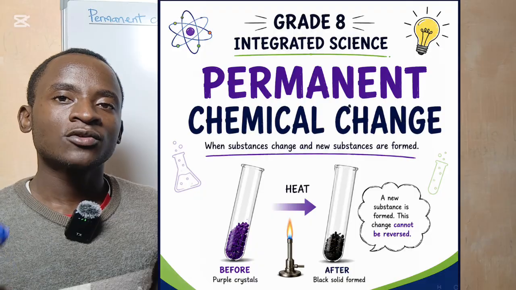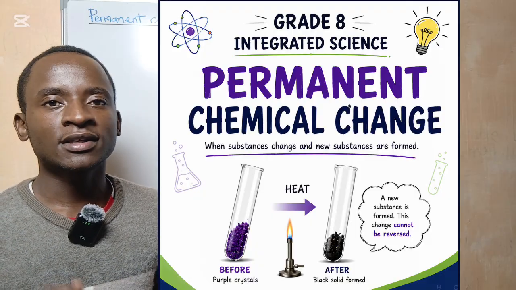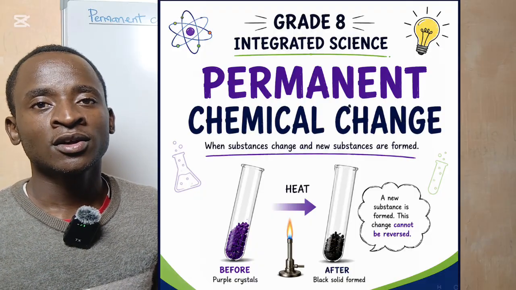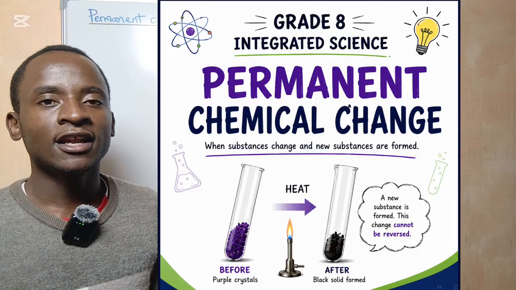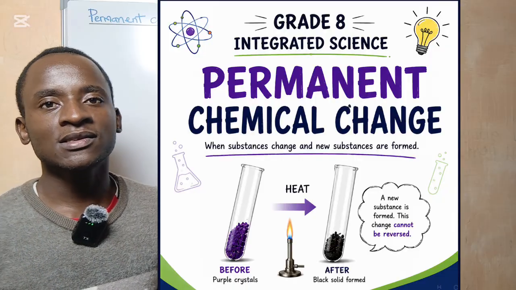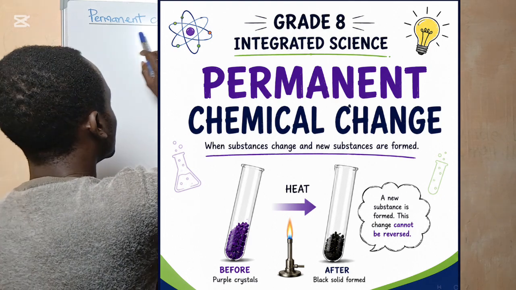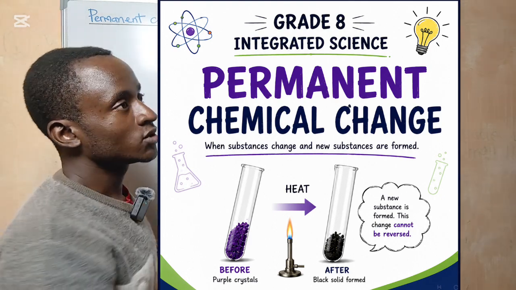Now, we had already talked about a temporary change, so we are winding up. We are finalizing the effects of heat on substances with a permanent chemical change.